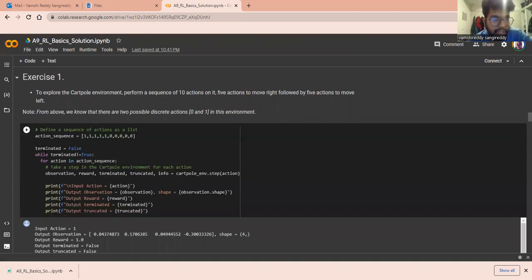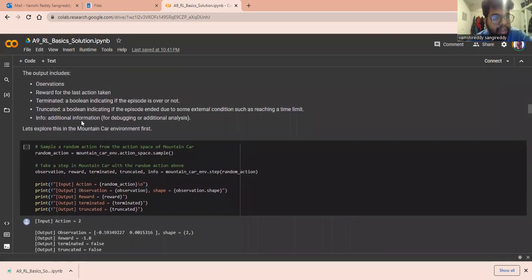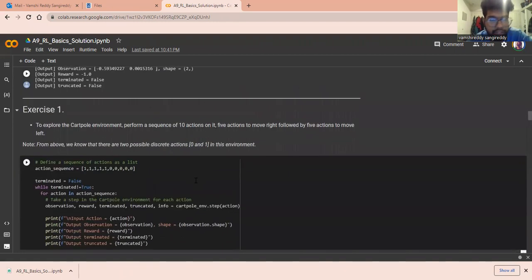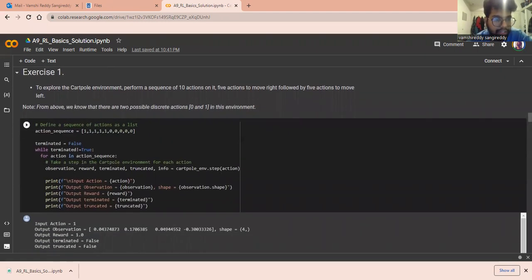We are initializing terminated as false, and we run until terminated is true, that is, until the episode is done. So we are running this action sequence for right and left.